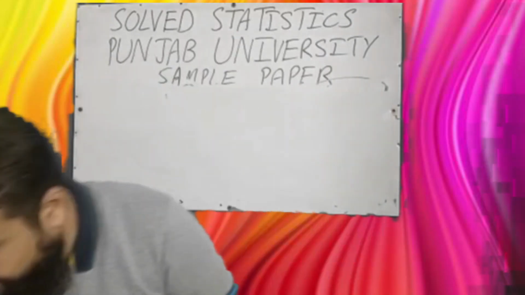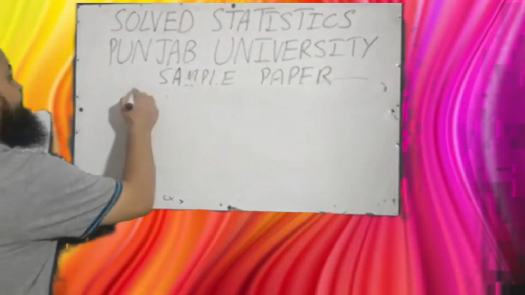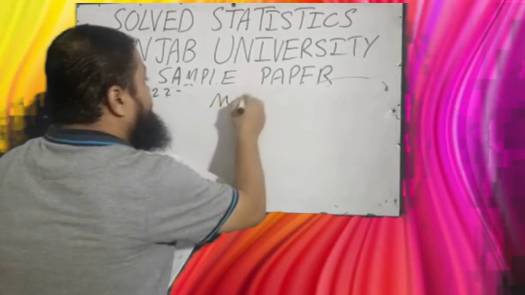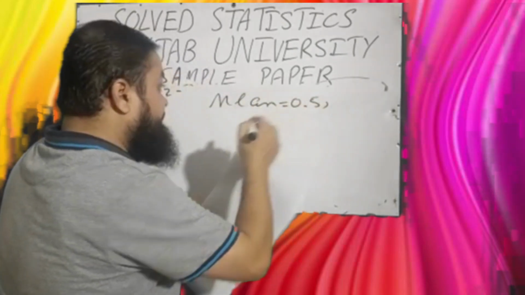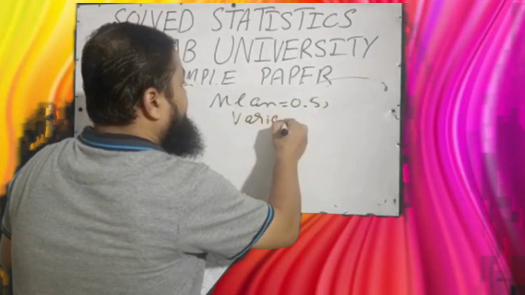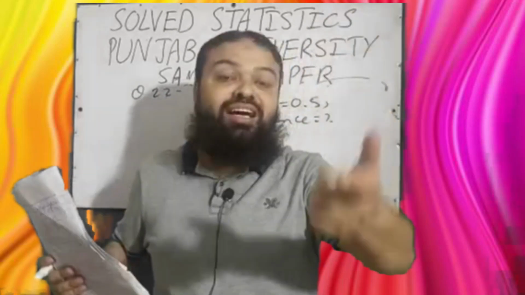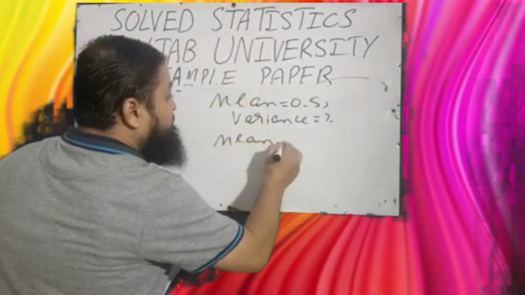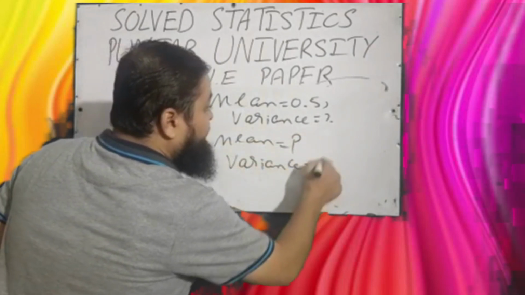Question number 22 is a very important question. If the mean of the Bernoulli distribution is 0.5, that is given in the exam, then the variance will be, dear students, we know when we have a single trial, that is Bernoulli distribution, its mean is always equal to P and variance is always equal to PQ.